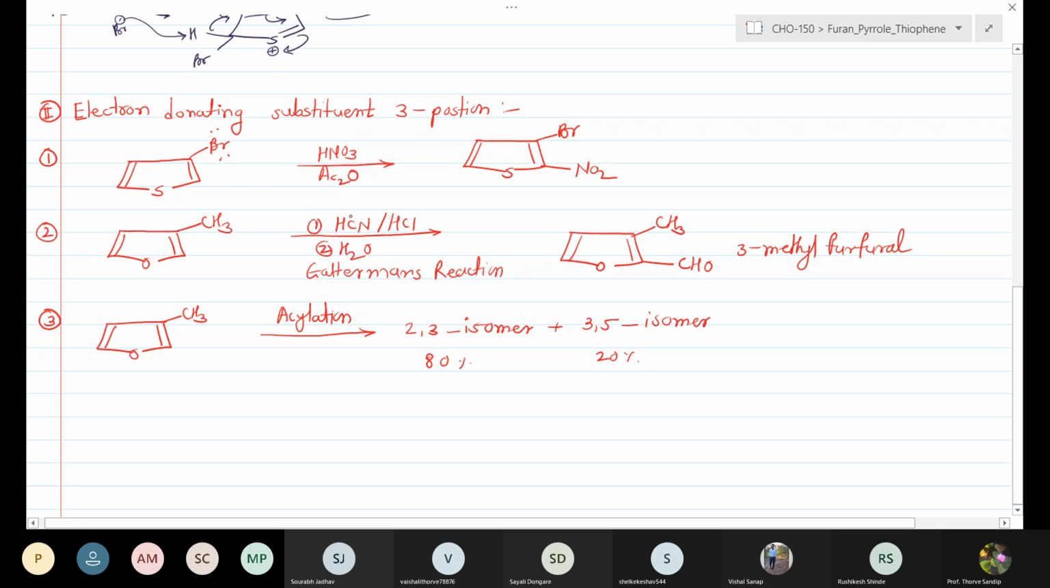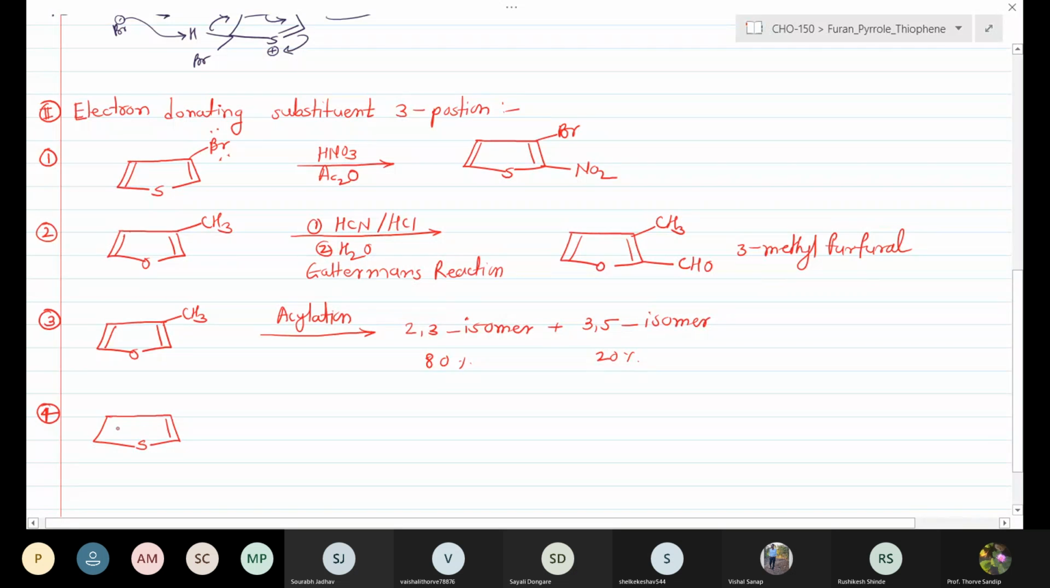When the bulkiness of this CH3 group, the substituent group, goes on increasing, the substitution at the 5 position is obtained as the major product, due to steric interaction. The CH3 group is a smaller group, so there will be no steric interaction to the attack at the 2nd position. But when the bulkiness at the 3rd position increases, for example,